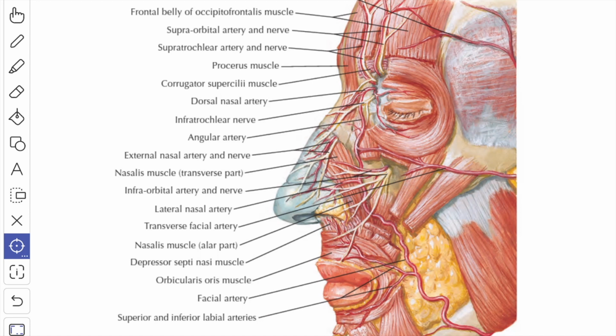So here you can see this is the supratrochlear nerve. As the nerve ascends, it lies initially beneath the frontalis and the corrugator supercilii muscle. So this is the corrugator supercilii muscle. Then it pierces the muscle and supplies the skin of the lower part of the forehead. So here you can see this is the supraorbital nerve.